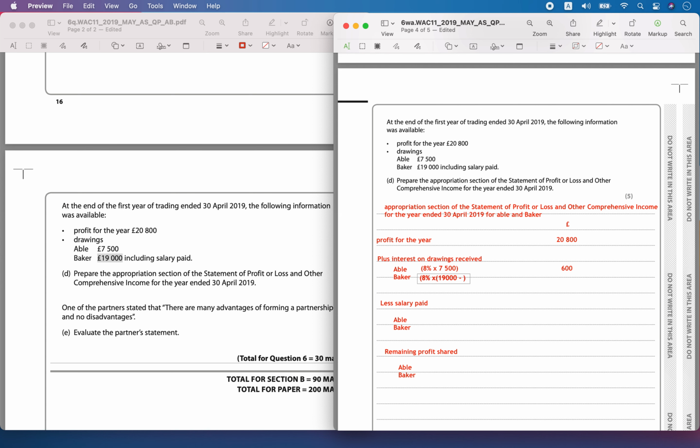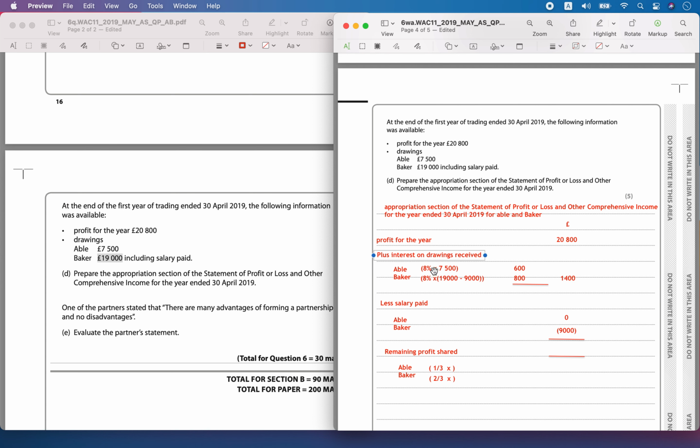Now, 8%, okay, and the drawing made by Baker was 19,000 minus the salary. The drawing section was only 10,000 by Baker, so 8% on 10,000 is 800 pounds. So this will be added to the profit.